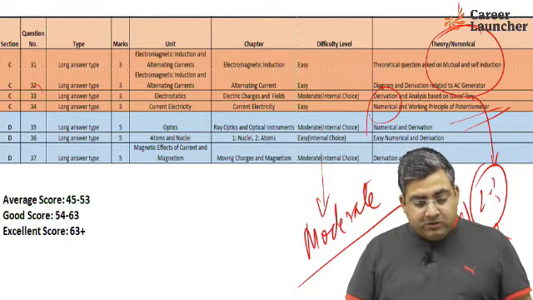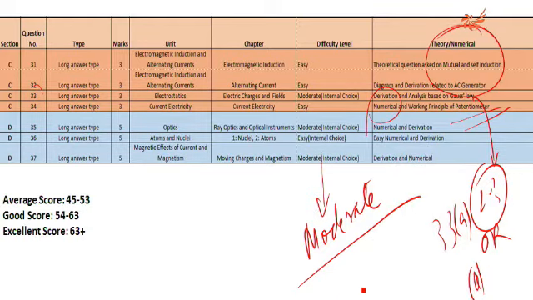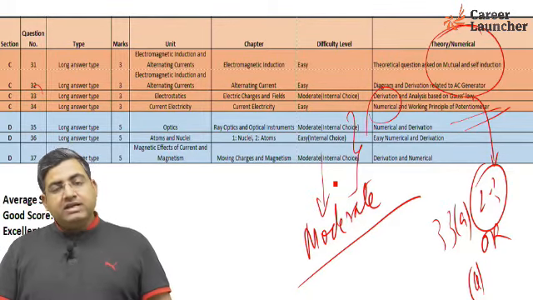Okay. So question number 35, it was based on ray optics and it was a moderate question, but internal choices were given for 35 to 37 questions. Then question number 36, it was an easy question because it was based on atoms and nuclei. And question number 37, it was again a moderate question, had internal choice, and derivation and numerical both were asked in this question, and it was based on moving charges and magnetism.